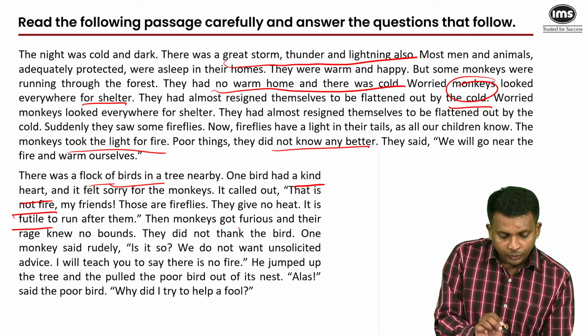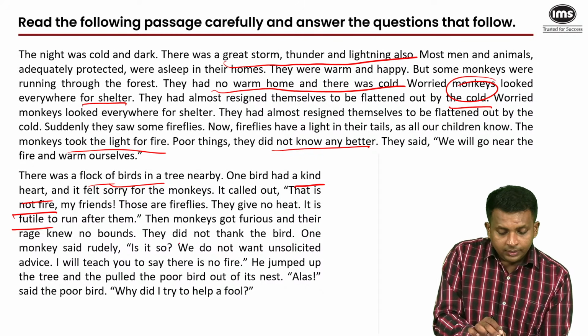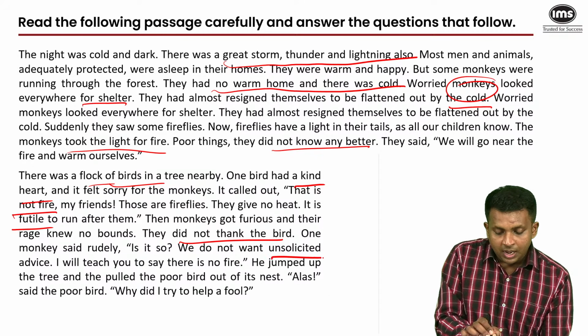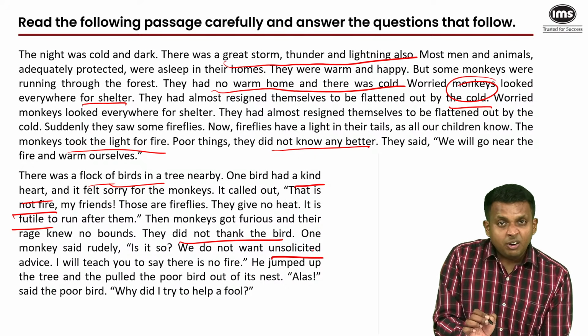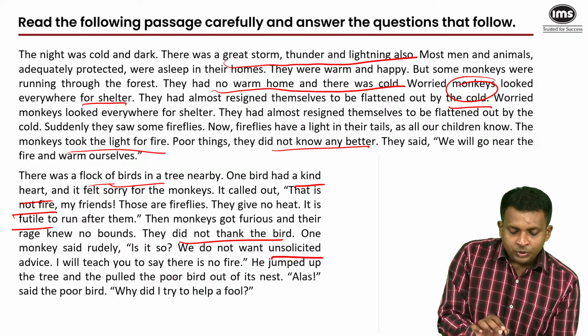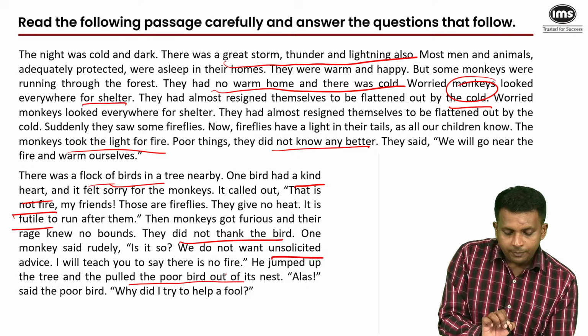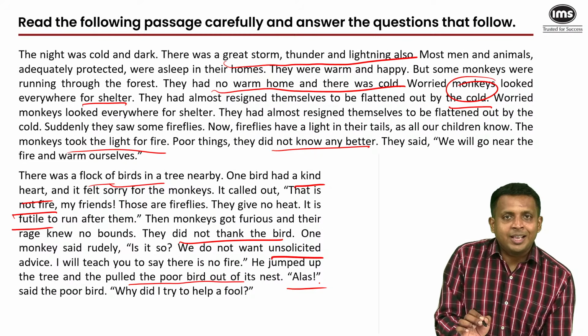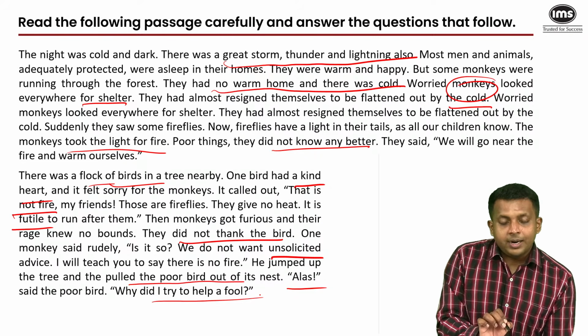The monkeys got furious. Their rage knew no bounds. They did not thank the bird. One monkey said rudely, "Is it so? We do not want unsolicited advice that we did not ask for, something that was not requested. Advice. I will teach you to say there is no fire." He jumped up the tree, pulled the poor bird out of its nest. "Alas, regret," said the poor bird. It's a sign of regret. "Why did I try to help a fool?"